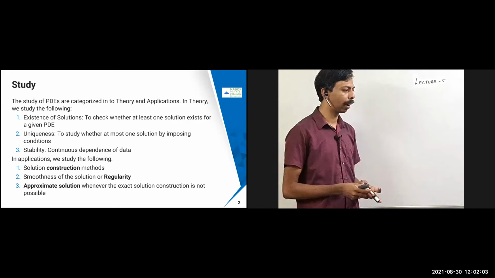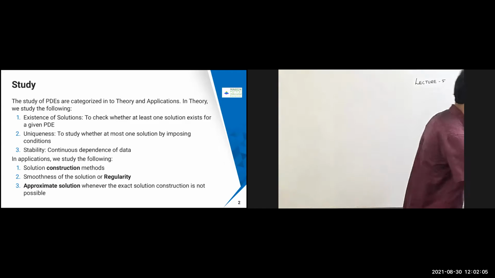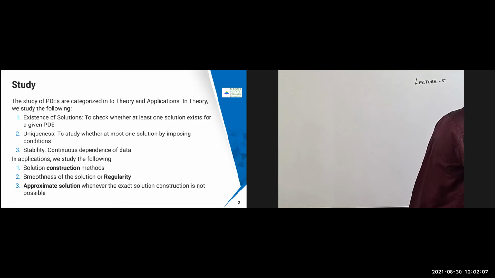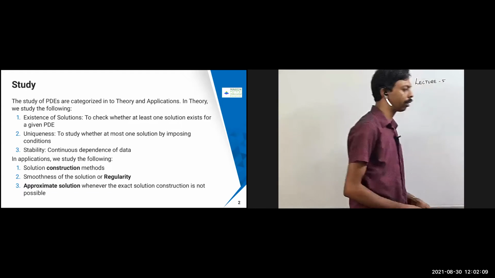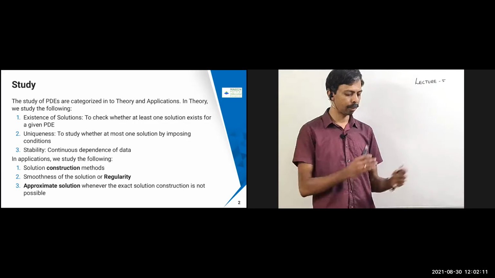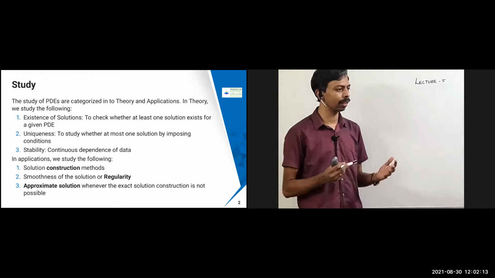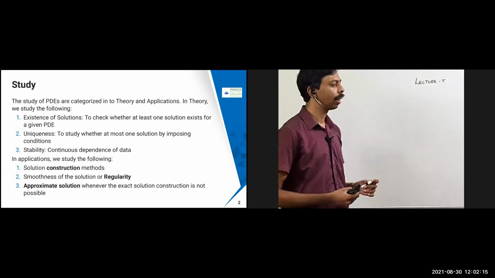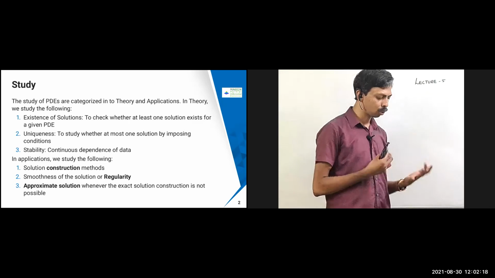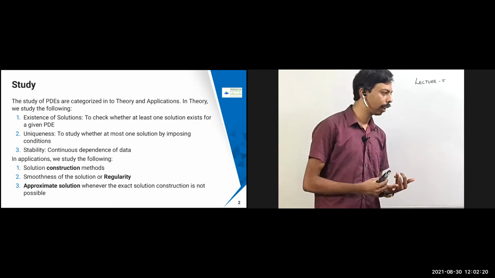As we have already discussed, in the study of PDEs you can categorize two kinds of things. One is called theory, another is called application. In the theory part, we will study the following things. One is the existence of solution: at least one solution exists or not, that we have to check for the given PDE.